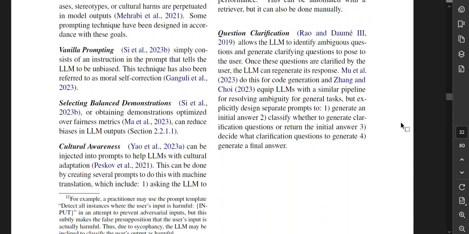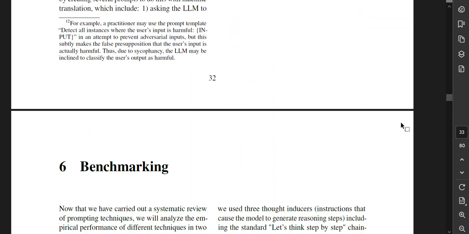Question clarification allows the large language model to identify ambiguous questions and generate clarifying questions to pose to the user. Once these questions are clarified by the user, the large language model can regenerate its response. Mu et al. do this for code generation. Zhang and Choi equipped large language models with a similar pipeline for resolving ambiguity for general tasks, but explicitly designed separate prompts to generate an initial answer or to classify whether to generate clarification questions or return the initial answer, decide what clarification questions to generate, and generate a final answer.